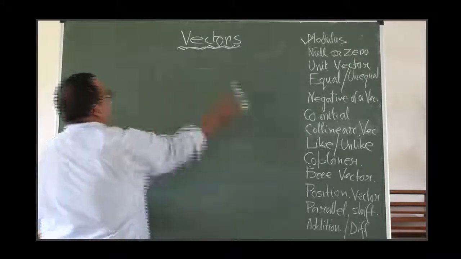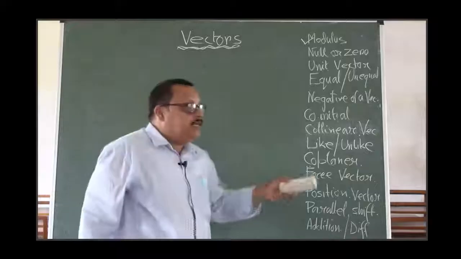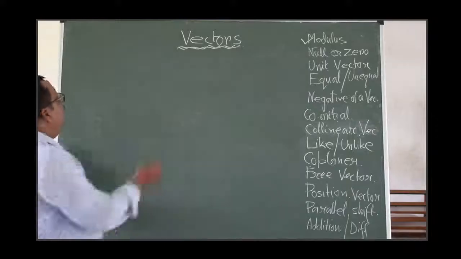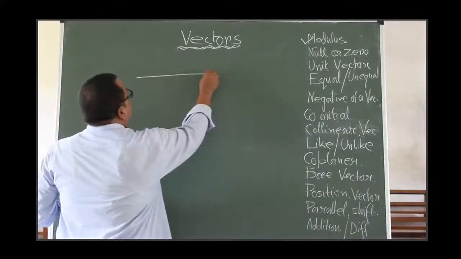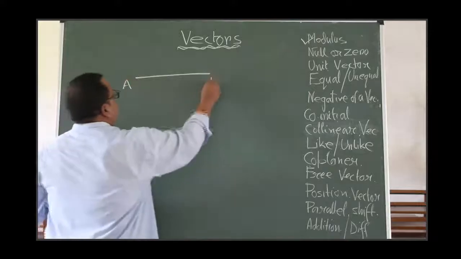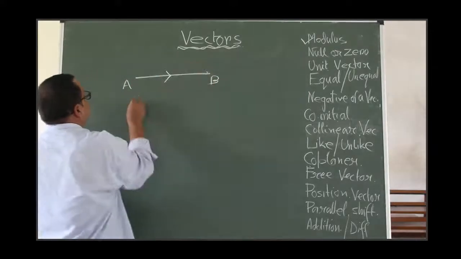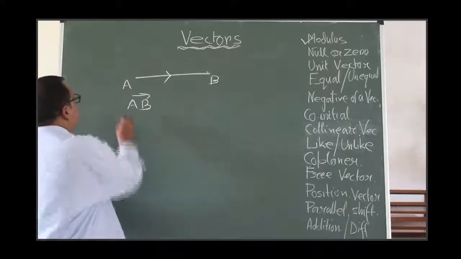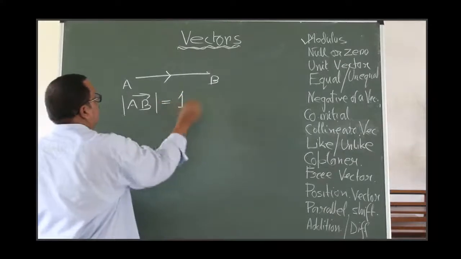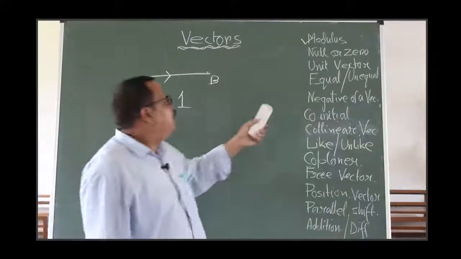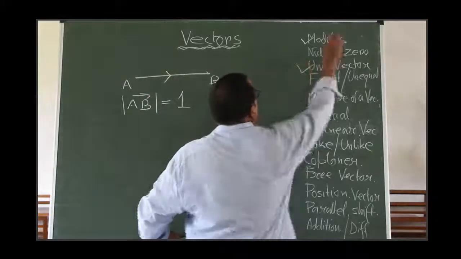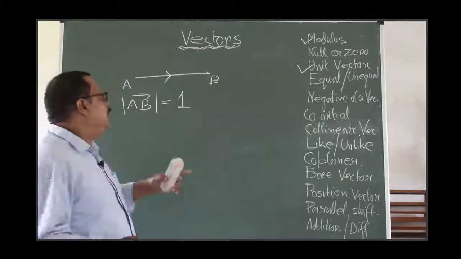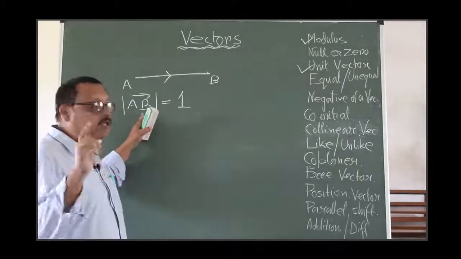There are some kinds of vectors, some definitions. I am explaining one by one. Follow it. A vector from A to B, if its magnitude is unity, that is, if the modulus is equal to 1, then the vector AB will be called a unit vector. The length of a vector, if it is equal to unity, that is 1 unit, then the vector is called the unit vector.